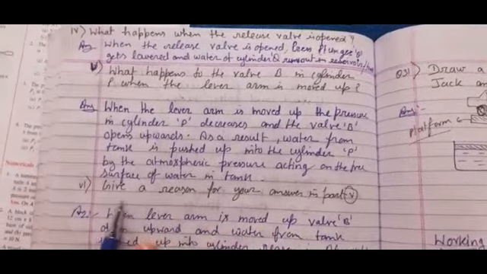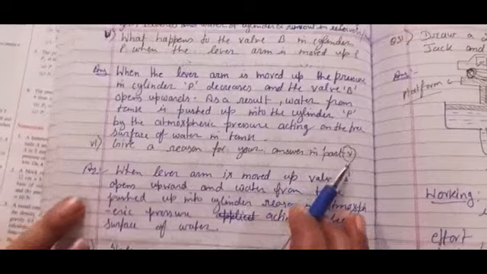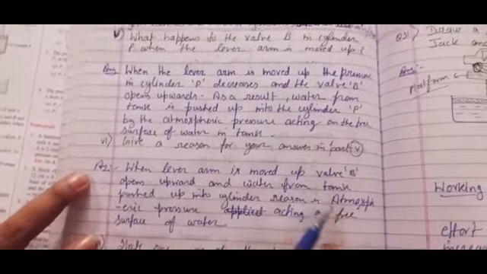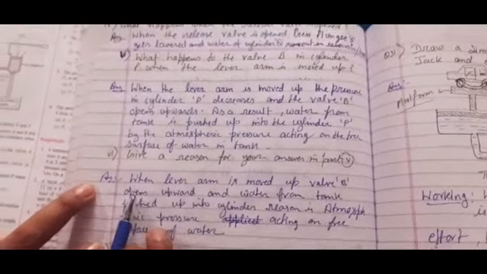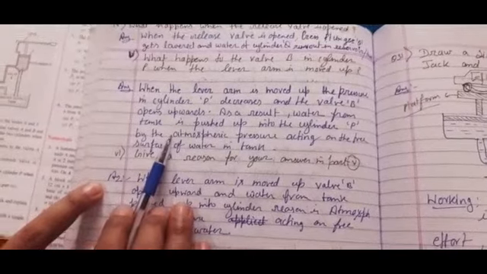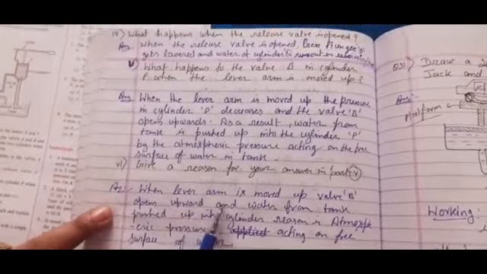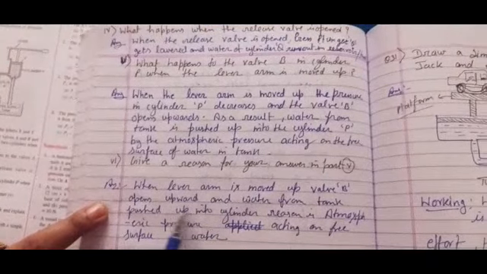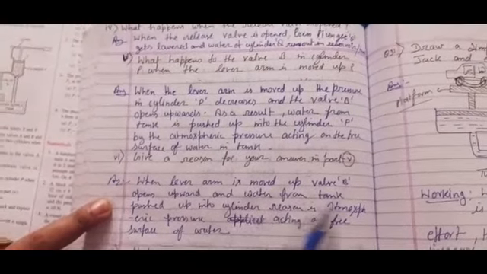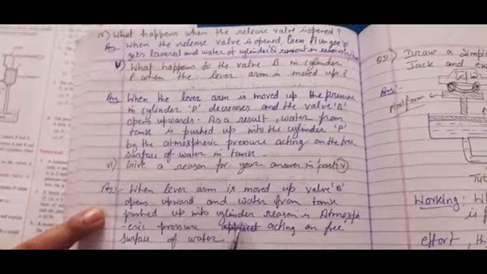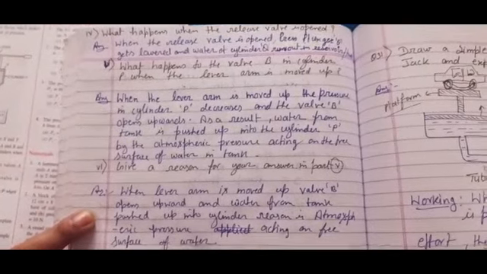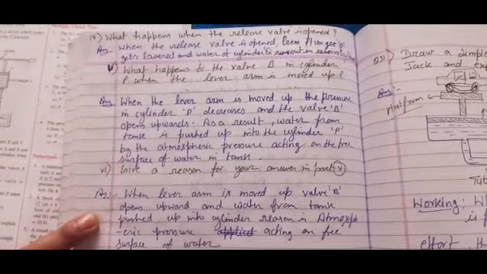Now, what is the reason? Give a reason for your answer in part 5. Already we have explained the reason is atmospheric pressure. So the same thing I have written here. Why did this happen? Why did the valve B open upward? We have written: when the lever arm is moved up, valve B opens upward, and water from the tank is pushed up into the cylinder. The reason is atmospheric pressure acting on the free surface of water.